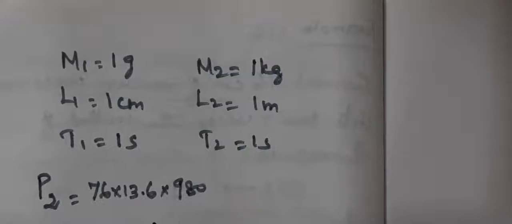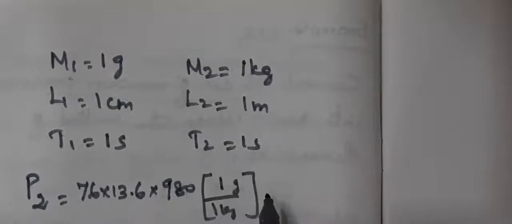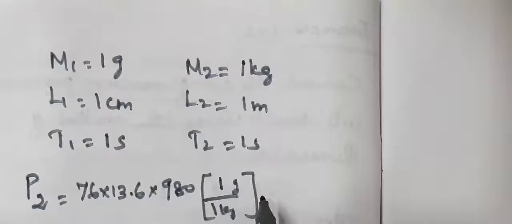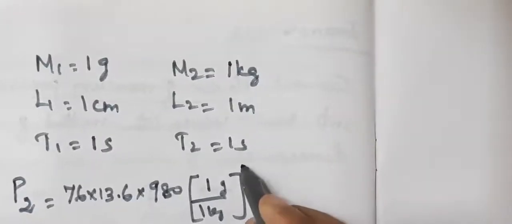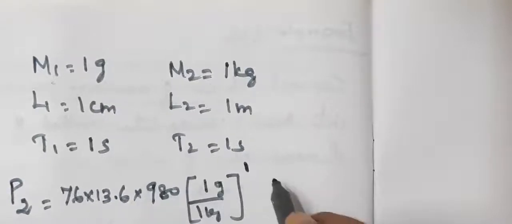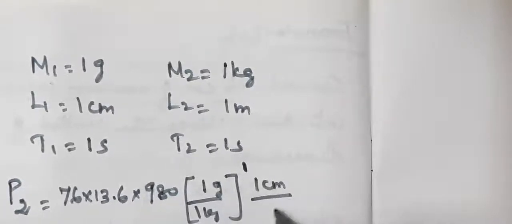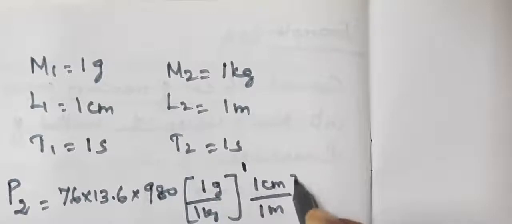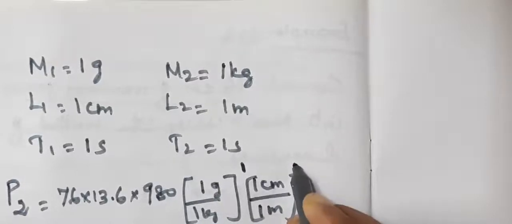P2 is equal to P1 into, what is P1? 76 into 13.6 into 980 into M1 by M2. What is M1? 1 gram. 1 gram by 1 kilogram, the whole power A. A is equal to 1. Then L1 by L2, 1 centimeter by 1 meter. So L power is minus 1.